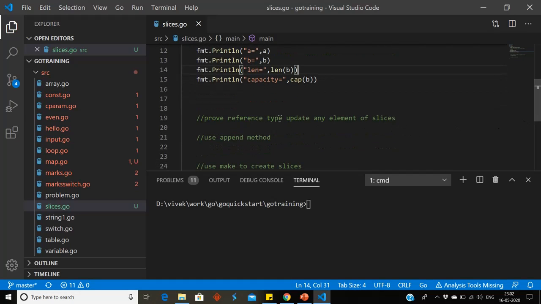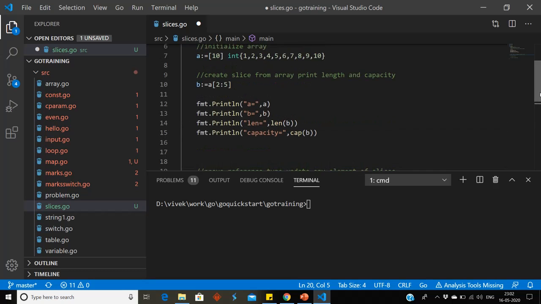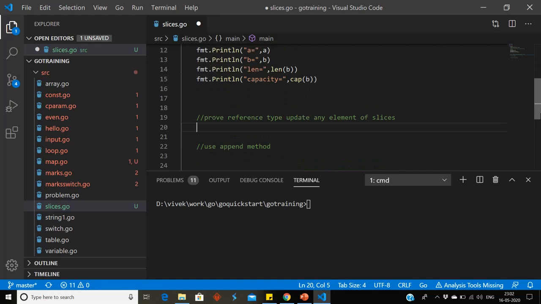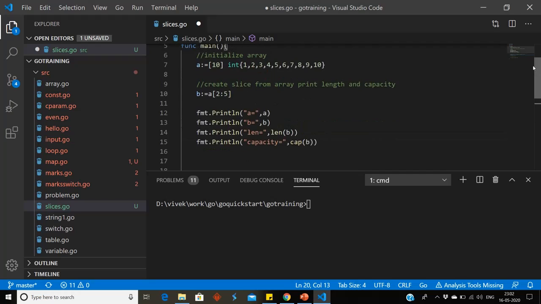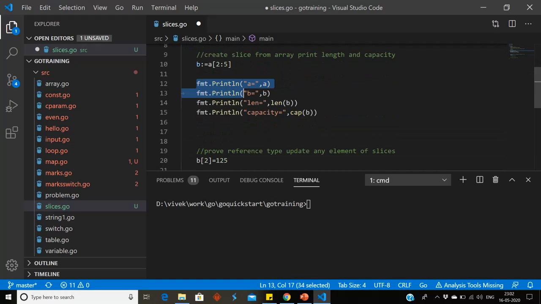Now we will prove that slices are reference type, not value type. So we will update any element of slices. It will be updated in array also. So let me take b[2] equal to 125. Now we will again print A and B. So fmt.Println A and fmt.Println B.